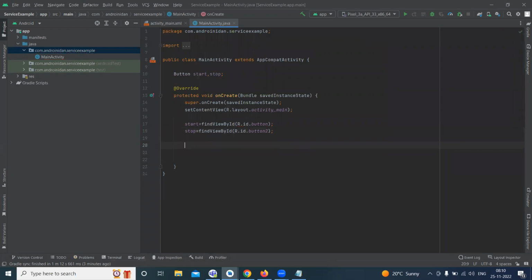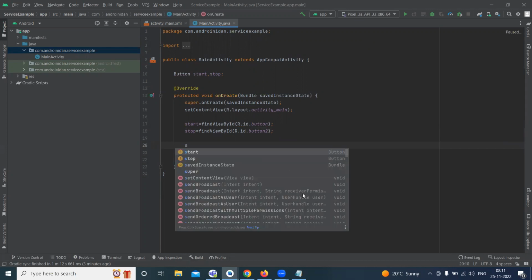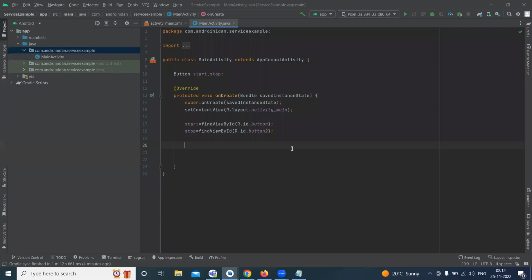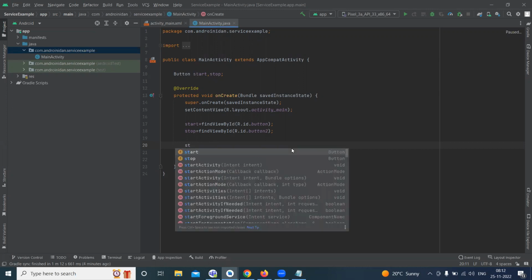Now what we will do is here. Now I want to add the action for this. So okay, here just now it's declaring the button. Now I'm applying the listeners for this.